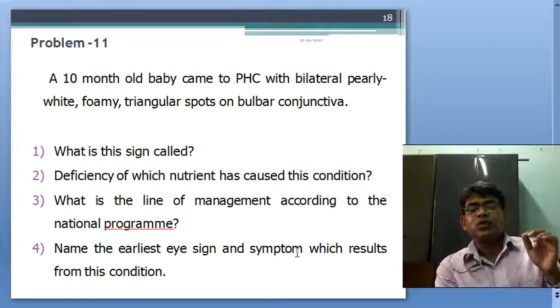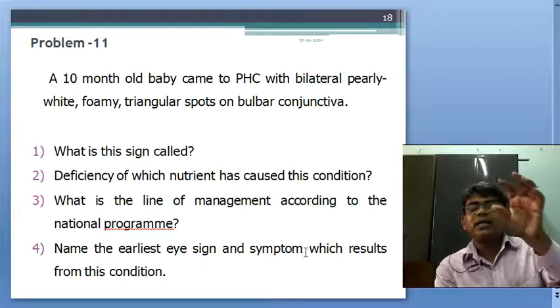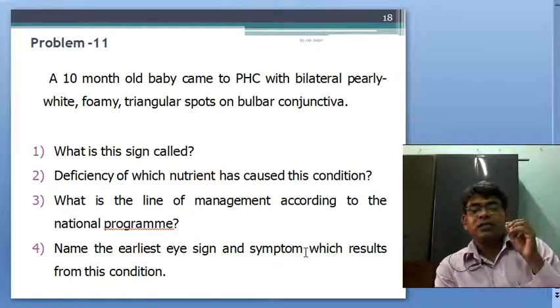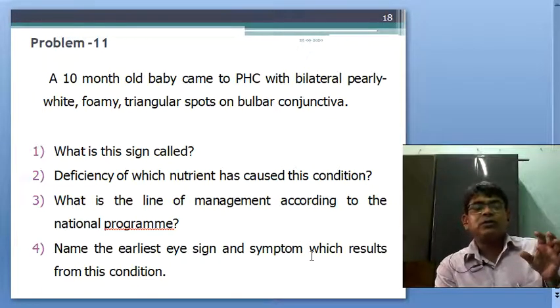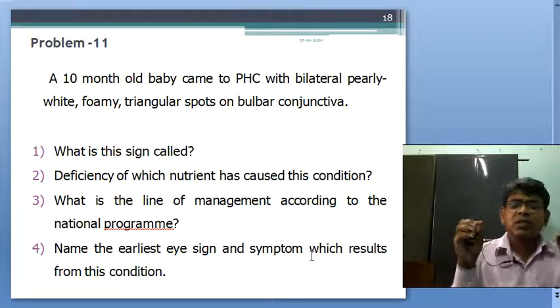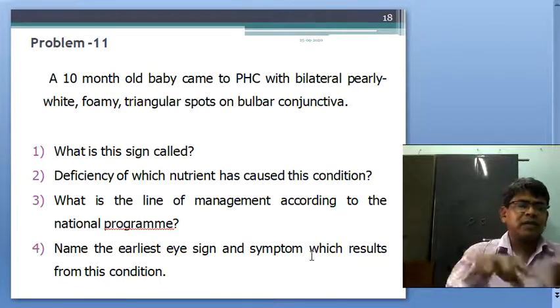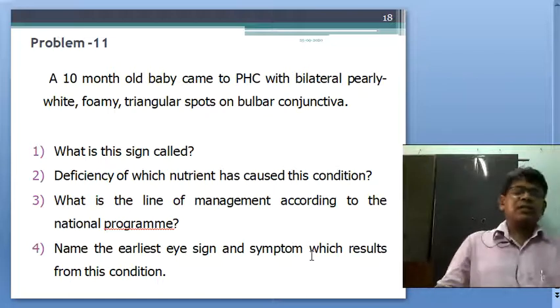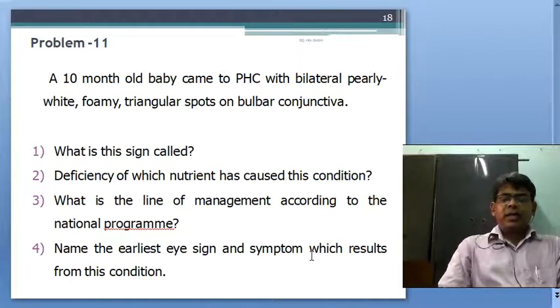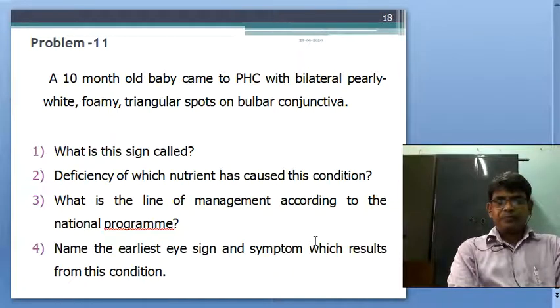Symptoms are what the patient complains to you, and the first symptom the mother will tell you is, "Doctor, my child cannot see at night, or stumbles at night, and finds things like a blind man."